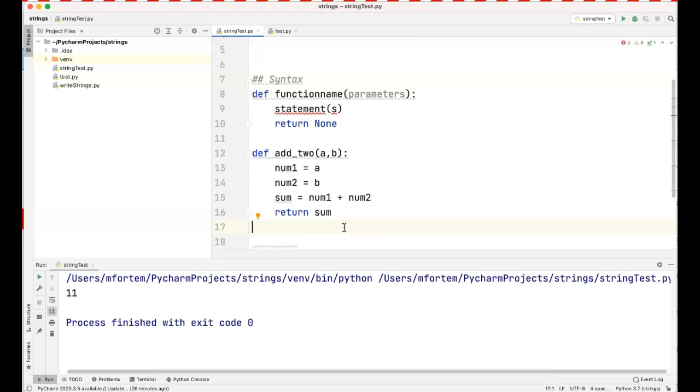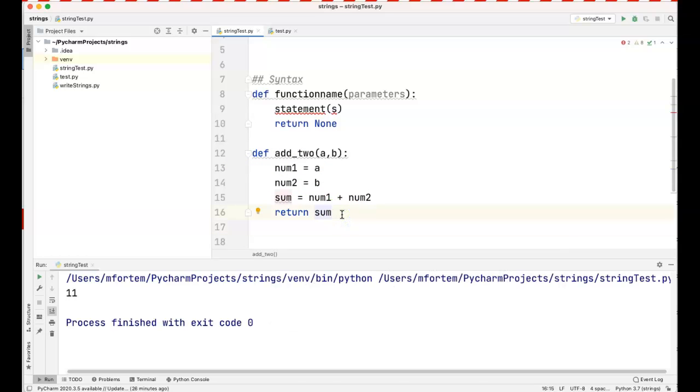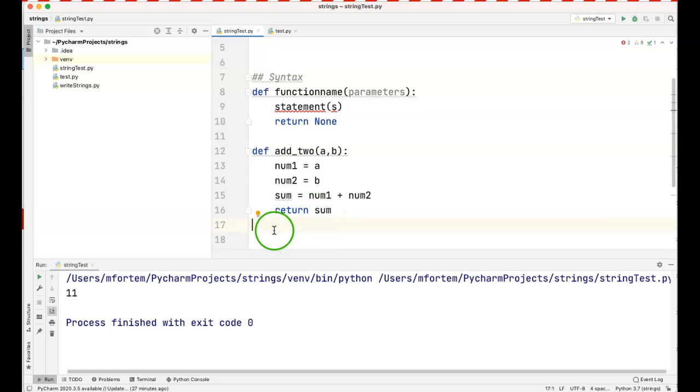Now we are done with our function. You see, when I press the enter key, it takes me out and brings me to the beginning of the line here, because I am out of the function. I've written the return keyword, and so PyCharm knows that I have finished with my function. Now remember, these variables that we have here belong only to this function. Anybody or anything that you write outside of this function cannot use these variables directly.